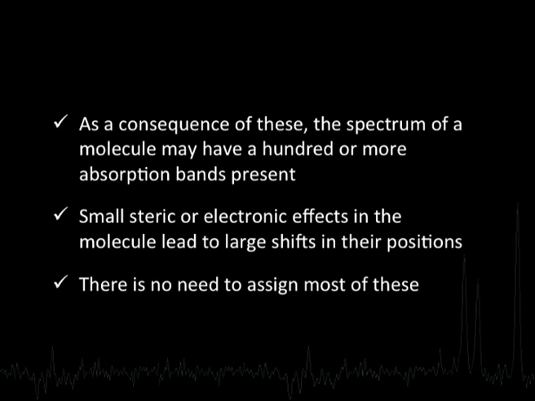Typically, when we use IR spectroscopy, there is hardly any need to assign most of this, because it's almost impossible to assign each of these vibration frequencies you observe in the fingerprint region. On the other hand, the group frequency region, about 1500 cm⁻¹ to 3500 cm⁻¹, is what is of importance to us in the interpretation of IR spectra, because that is where different functional groups show their signature. Okay.